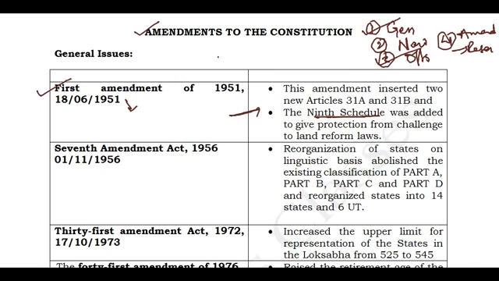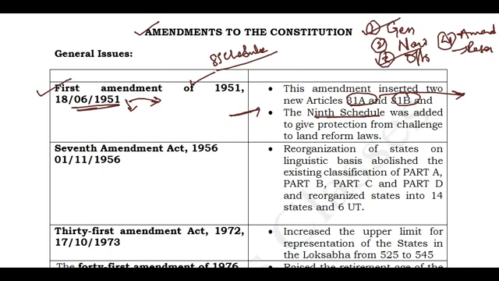You know that in the beginning, we had only 8 schedules. So this ninth schedule came into the constitution by the first amendment act in 1951. And it also gave effect to two articles: 31A and 31B. These two talk generally about how the government can acquire any property whenever it wants, in the interest of the public. For the interest of the public, the government can acquire some properties. That is what is given with article 31A. And the date given here is, friends, the date from which this Constitution Amendment Act came into existence.